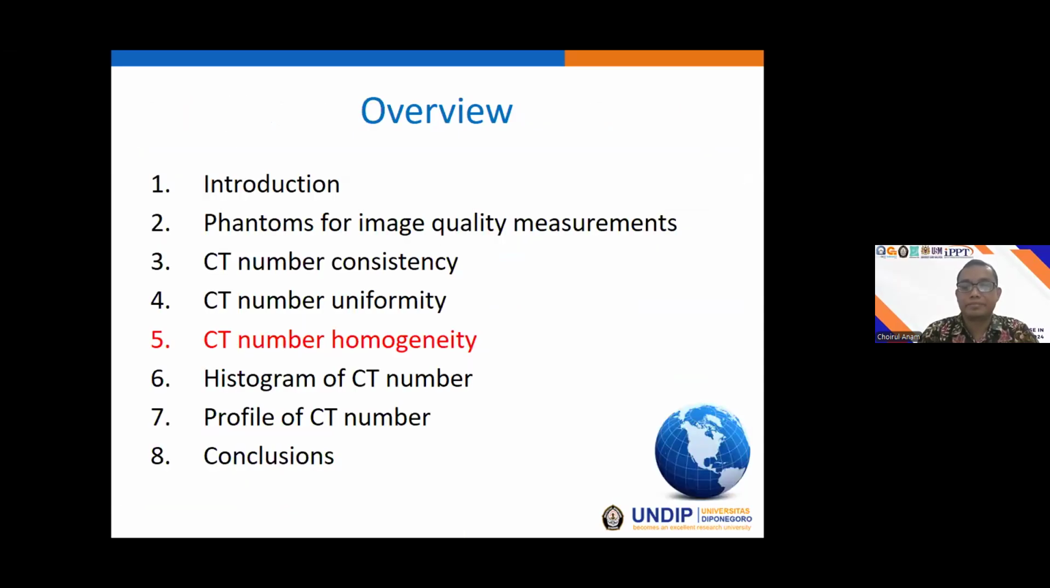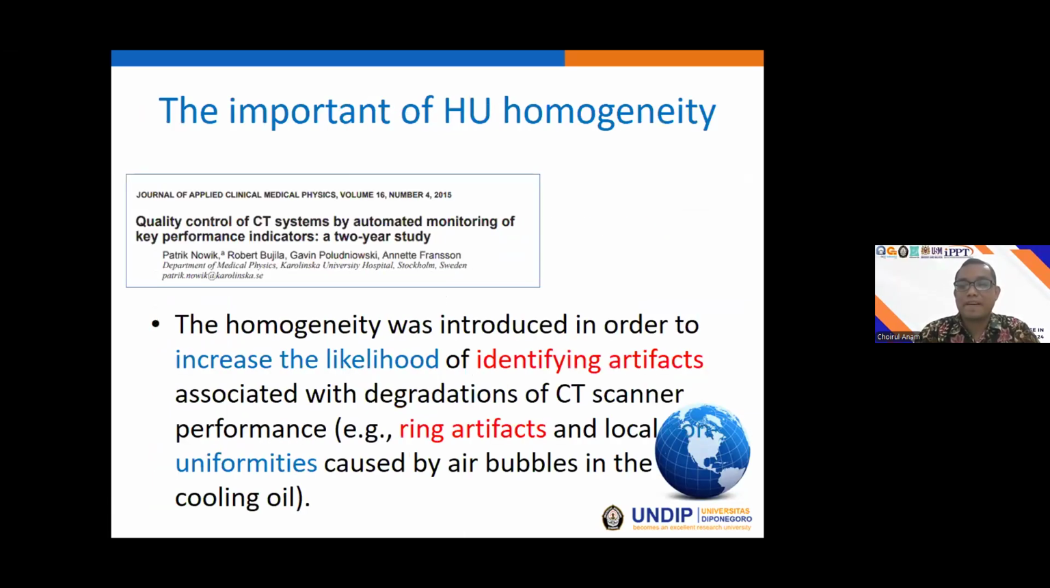Okay. And then we move to another metric, and I call it the CT number homogeneity.